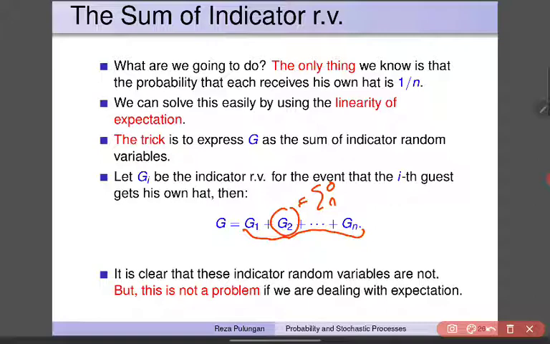It is clear that these indicator random variables are not independent. They are not independent. If I don't receive my own hat, somebody else must not receive their own hat. But this is not a problem if you are dealing with expectation.